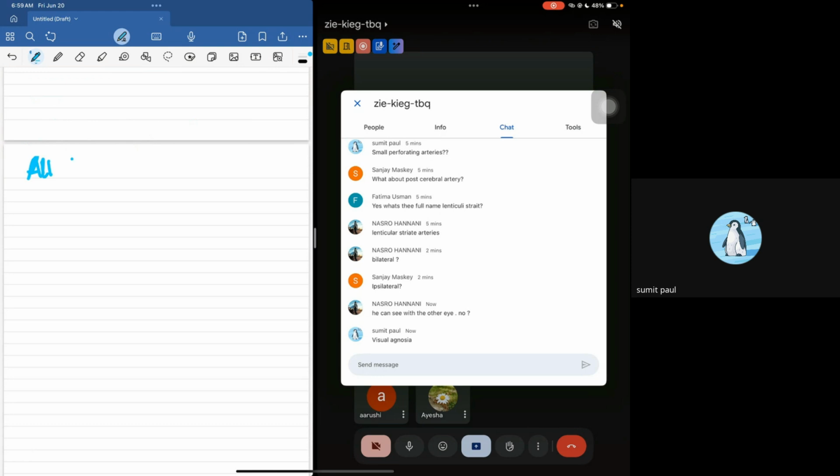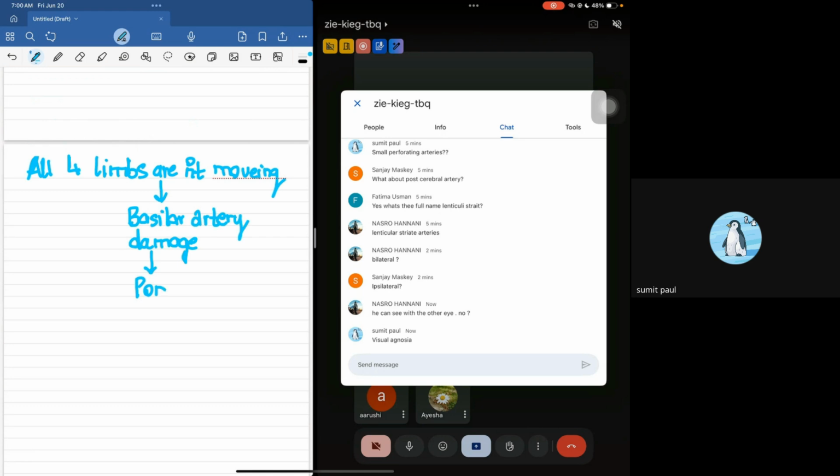So if they give you a person and they say all four limbs are not moving at the same time, what is the first thing that comes into your mind? The first thing that should come into your mind is basilar artery damage. The stroke is going to be a pontine stroke.